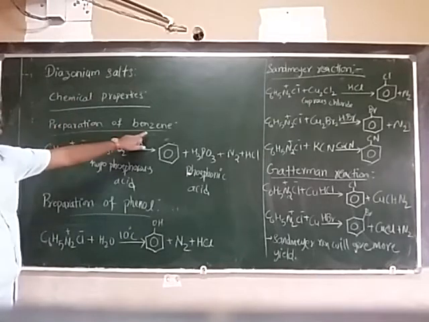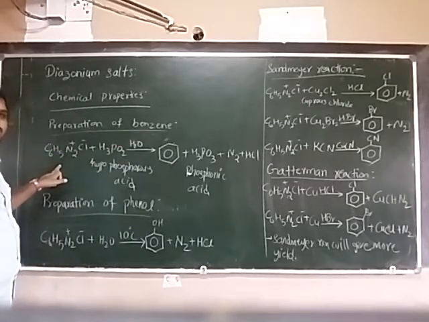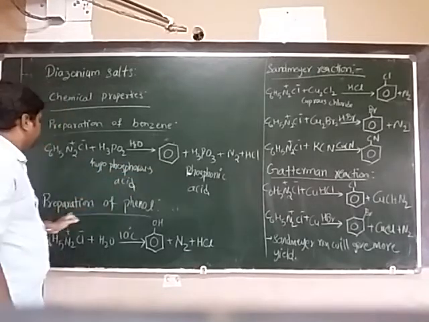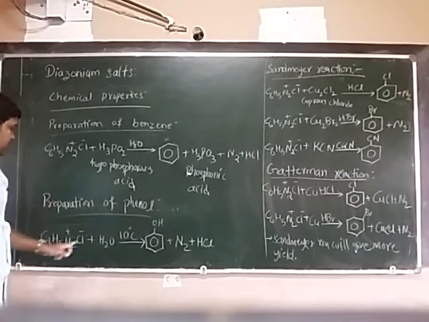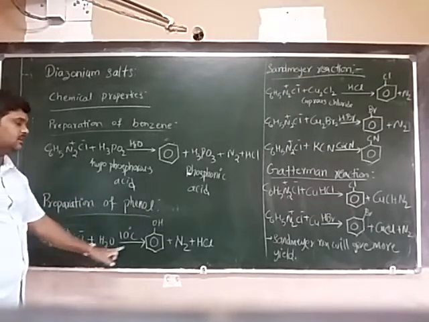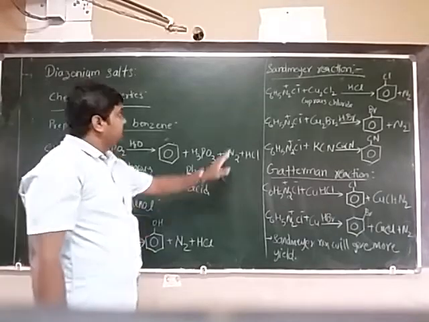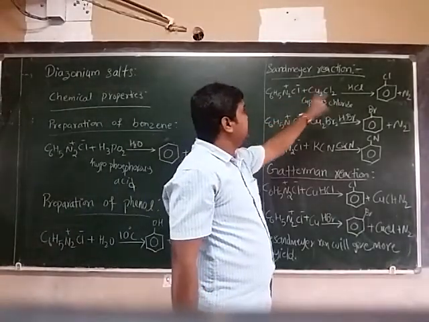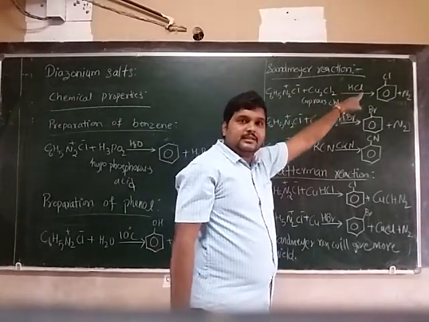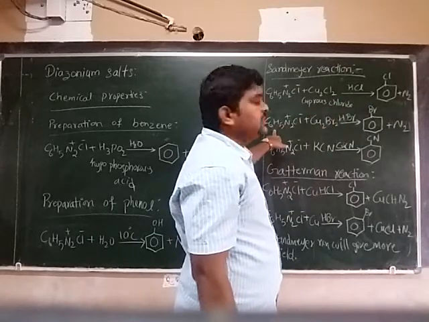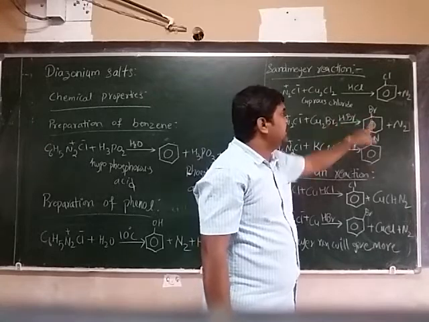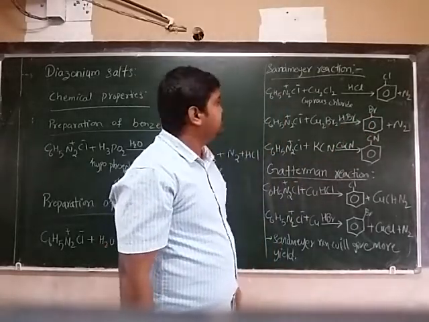First, preparation of benzene: benzene diazonium chloride with hypophosphorus acid gives benzene. Preparation of phenol: benzene diazonium chloride at 10 degrees Celsius reacts with water, forms phenol. Next, preparation of halobenzene: benzene diazonium chloride with Cu plus chloride, HCl, we will get the chlorobenzene. Benzene diazonium chloride with Cu plus bromide, in presence of hydrogen bromide, we will get the bromobenzene.